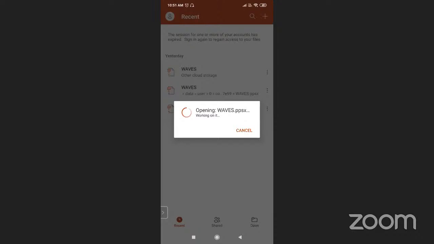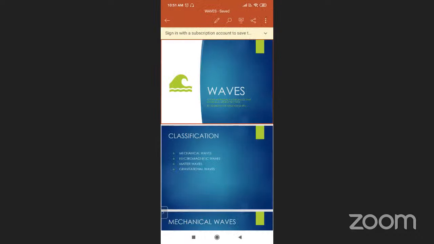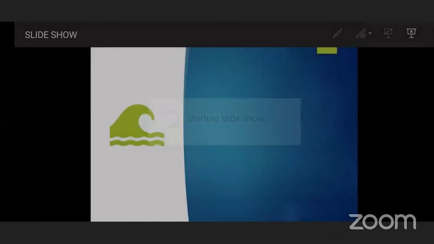The definition of wave: a wave is represented as a disturbance that moves in a medium or space. Here you have to understand, according to the definition, a wave represents a disturbance in the particles of the medium or space. Both these two we have taken, medium or space.